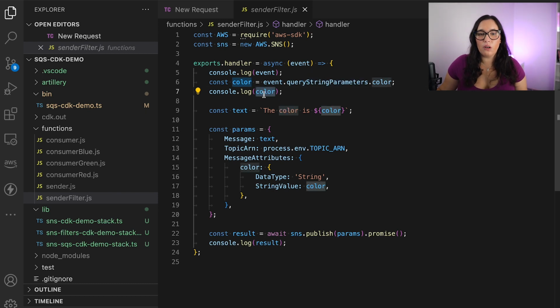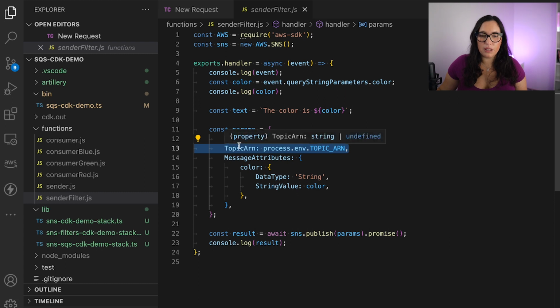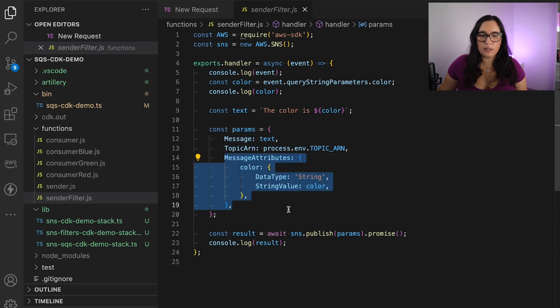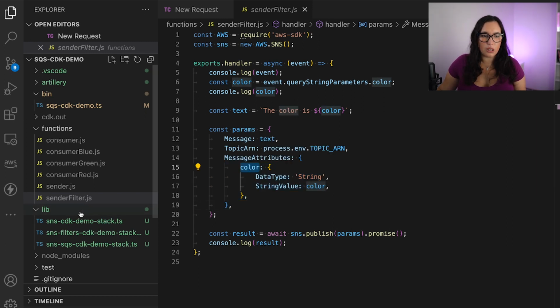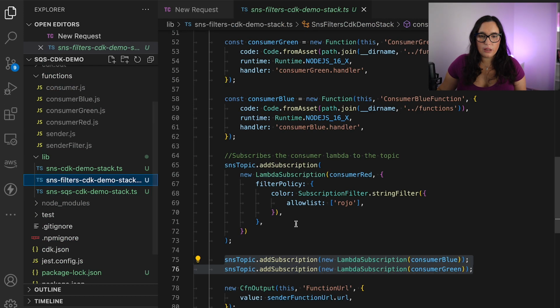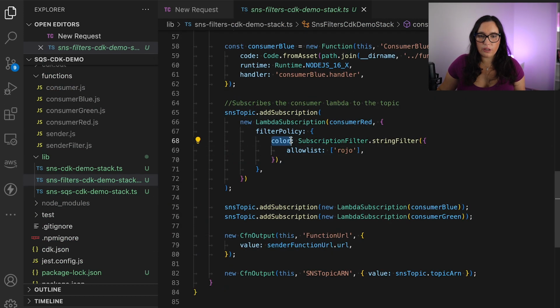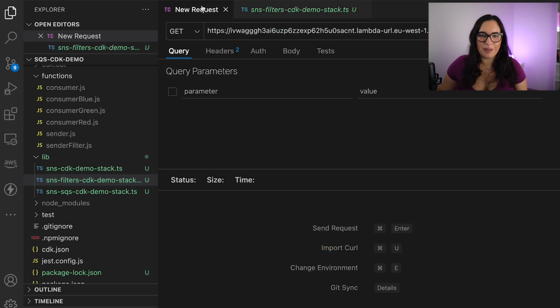And there we will put the color, and that will be the message. The color is green. And then basically we will put that message, and it doesn't matter what the message is, but the important thing here is this message attributes. And here is where the filtering happens. So you can see here that the color is here, and if you check the code, there is this color here. So this needs to match, be the same name.